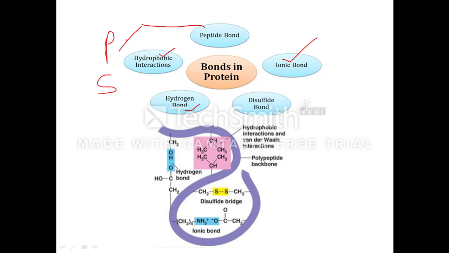The primary bond involves the peptide bond, whereas the rest of the bonds, including the hydrophobic interaction, ionic interaction, hydrogen bond and disulfide bond, will be put together in the secondary bond. These bonds are further classified as the covalent linkage and the non-covalent bond. The covalent linkage involves the peptide linkage, and the non-covalent linkage involves the hydrogen, non-polar and ionic interactions.